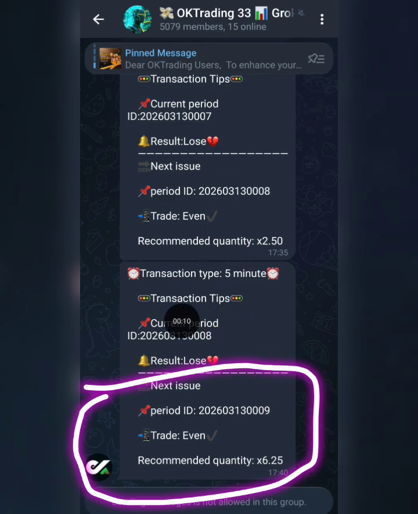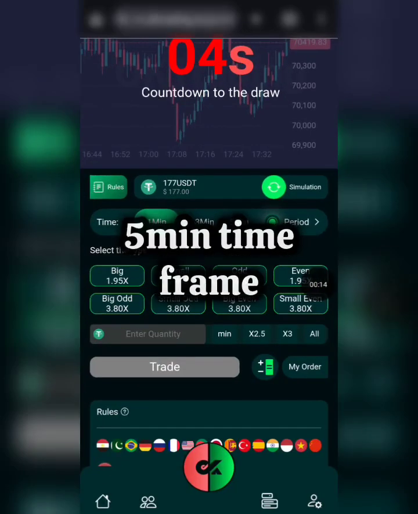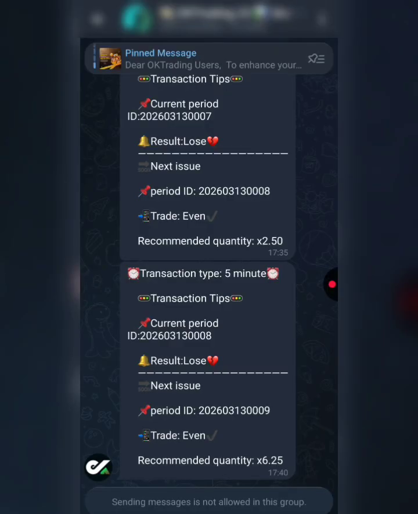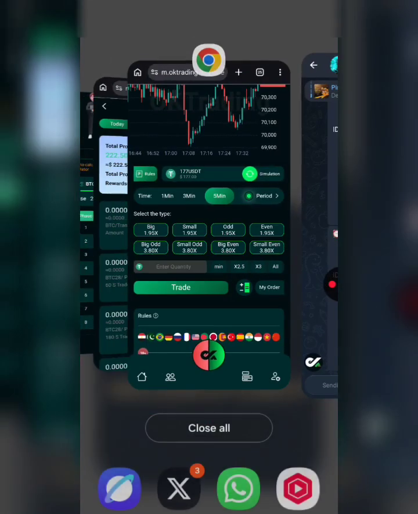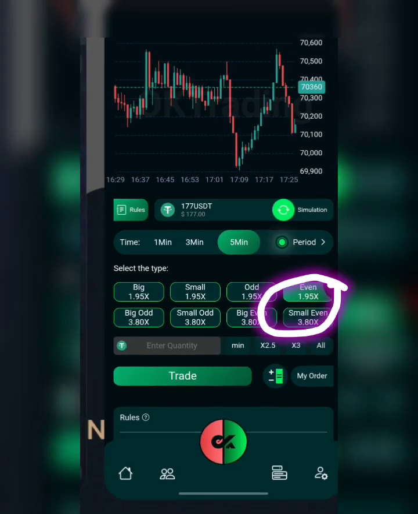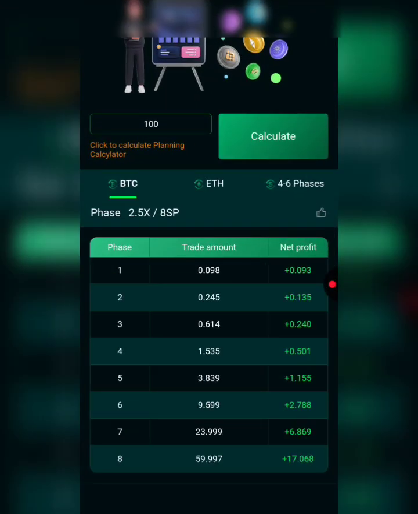Now this particular signal is for the 5-minute time frame. So we're going to come right here and I'm going to select 5 minutes. Now the option we have to select is the even, so I'll come here and select even. All right, so I've selected even this way. Now the next thing I need to do is to use my calculator, put in the amount I want to use.